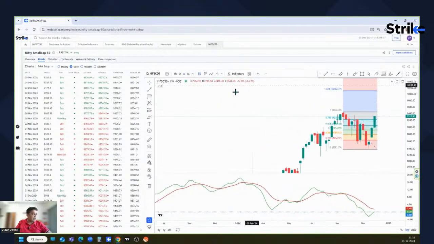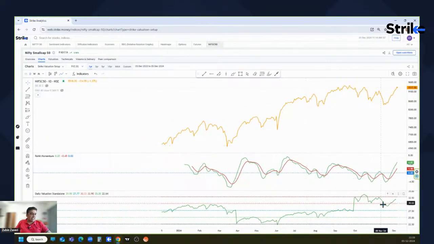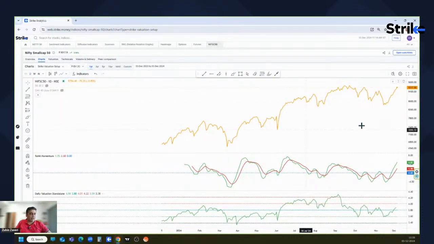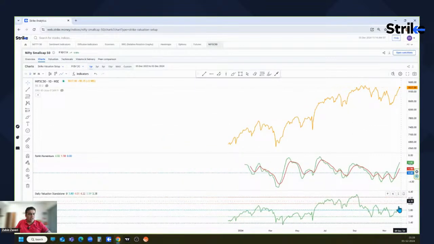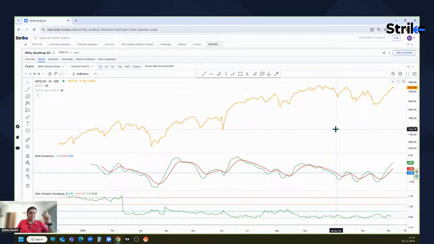for. Now if we look at the valuations of this small cap index, instead of looking at the PE ratio in this valuation setup, one interesting thing we can see is the PB ratio, price to book value ratio, which says that it is performing well. And if we look at the dividend yield percentage, it tends to act like an opposite thing.